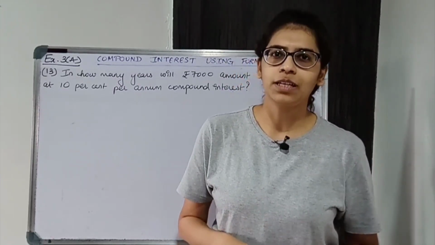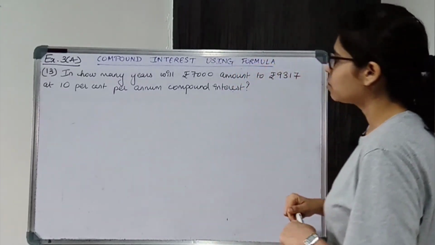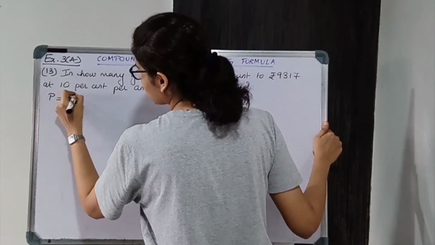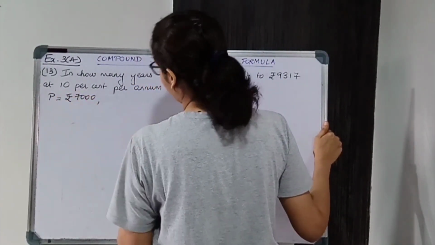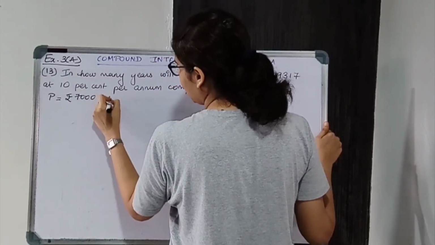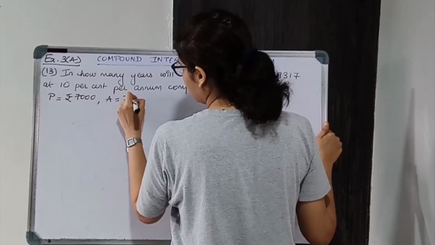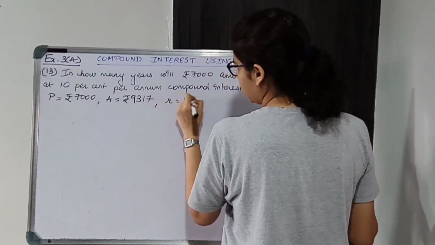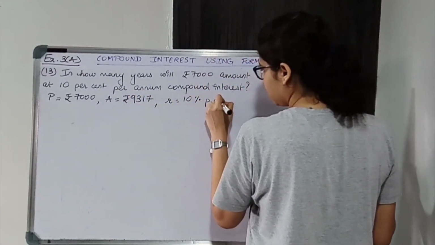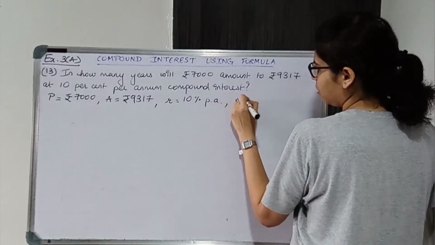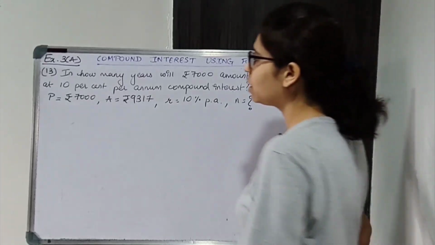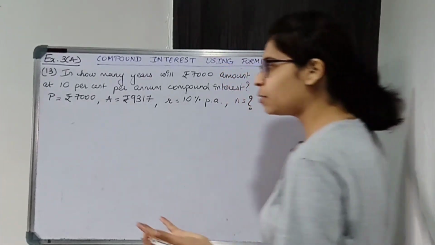Let us start solving. Okay, so start with given information. Principal is 7,000. Okay, and A is 9317. R is 10% per annum, and N we have to find. Okay, now amount is given, so we'll use formula of amount.